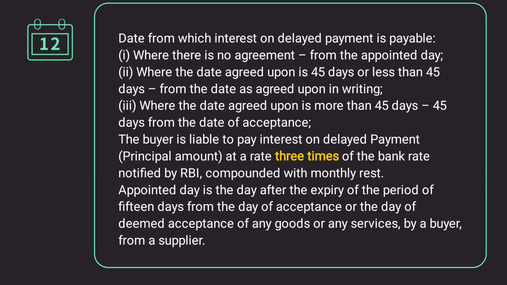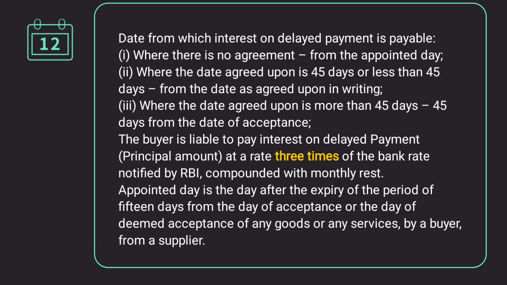So now how to calculate that interest? The buyer is liable to pay interest on delayed payment of the principal amount at a rate three times. If the interest is 4%, then 4 into 3. If the interest is 5%, 5 into 3.